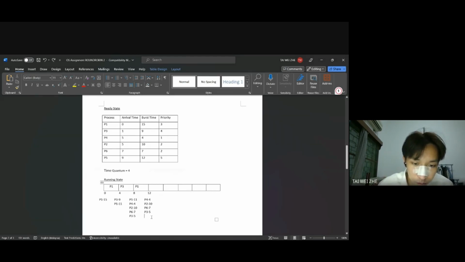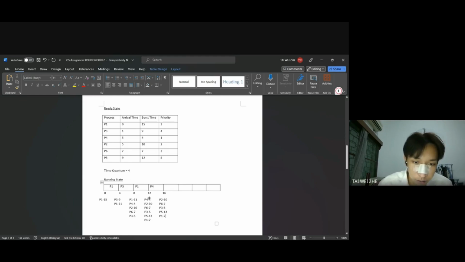We go to 12 already, and we need to add P5 here, P5, 12, and then P1, 11 minus 4, so P1 is 7. Okay, after that, we do the step. We go through P4, go above, and put 16, because the maximum is 4. P2, 10, P6, 7, P3, 5, P5, 12, and P1, 7.